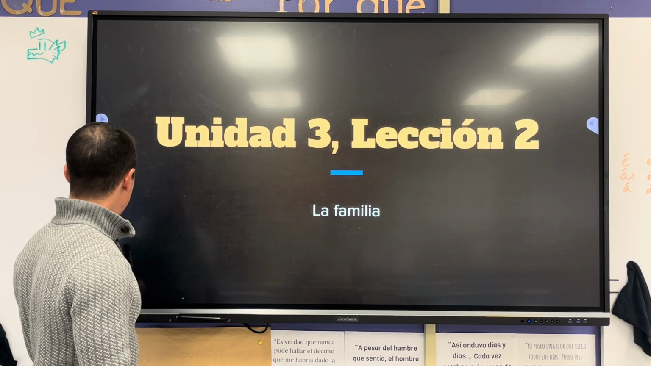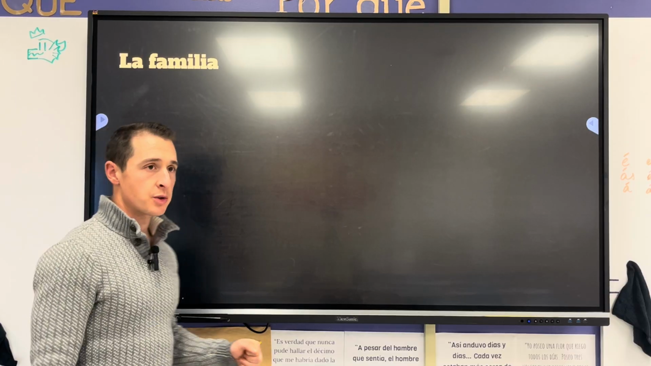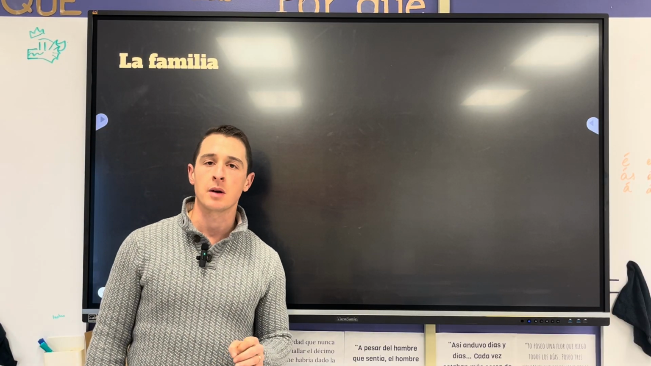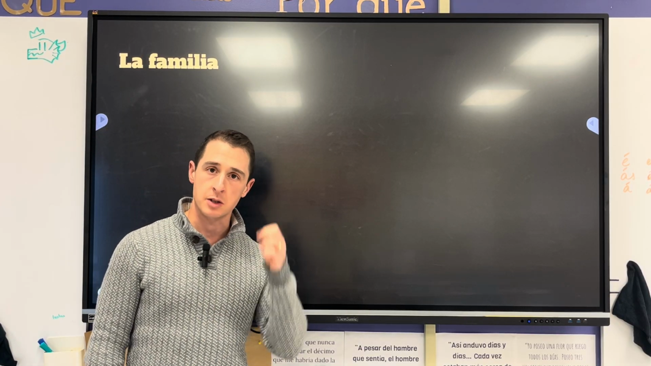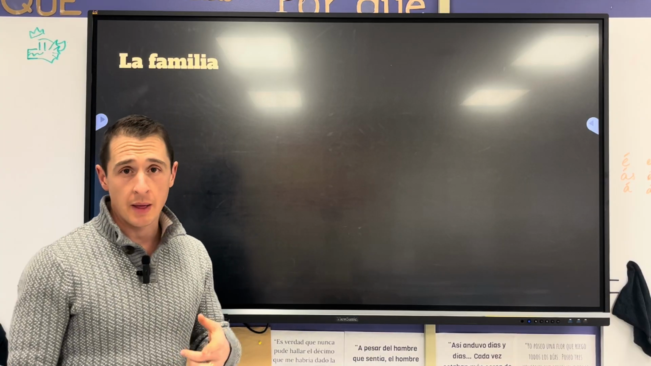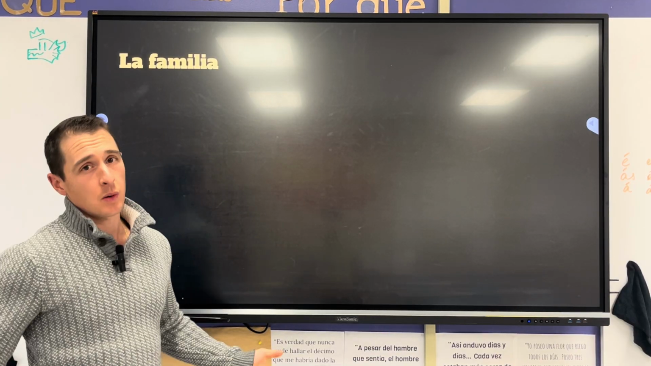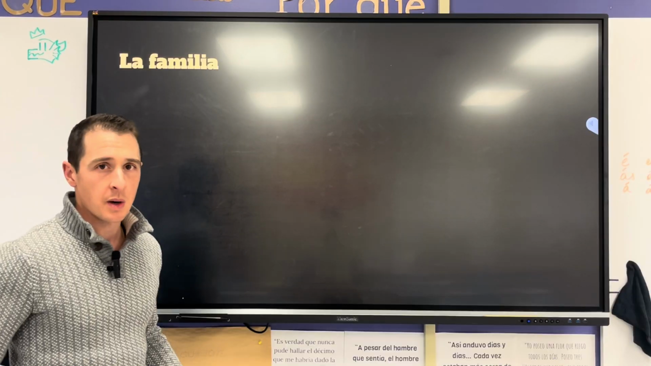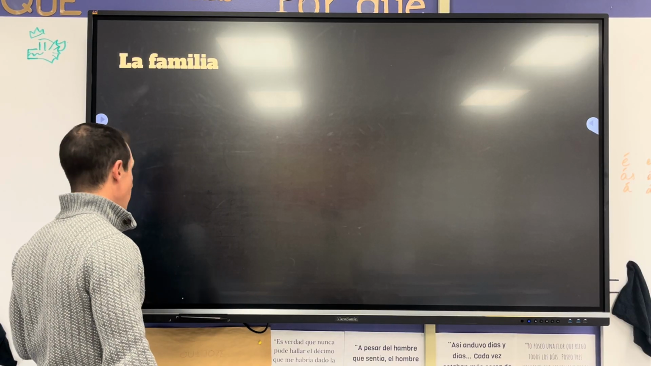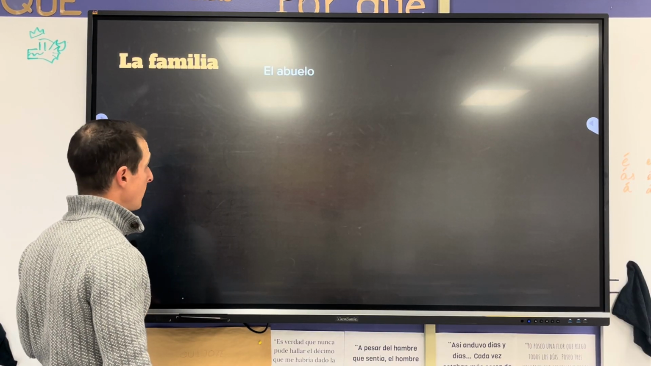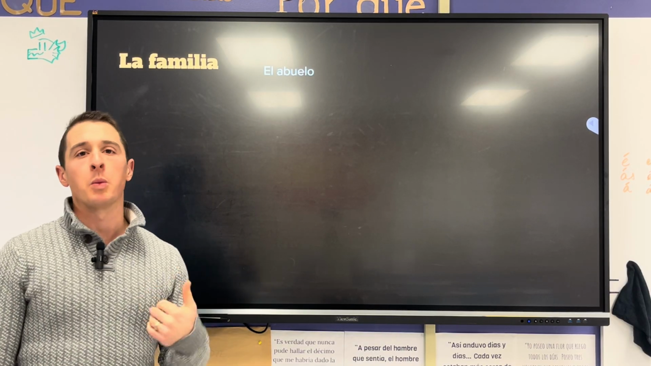All right, so you had a little introduction to some family vocab back in Lección 1. We're going to run back through all that, not so quickly, because a lot of these are new words, and there's an important point that we need to make today. So, mi abuelo.